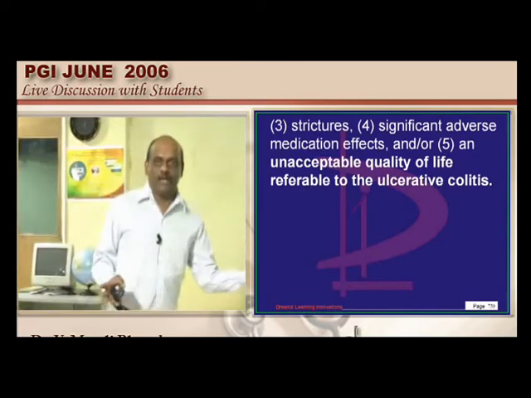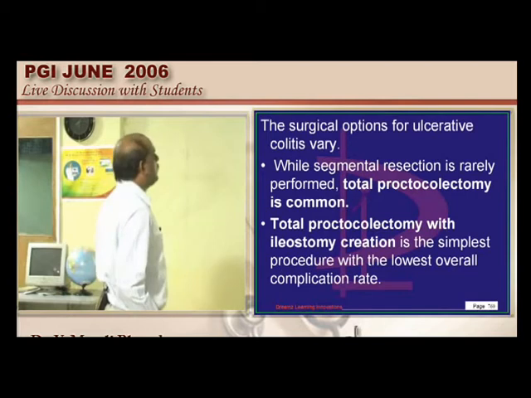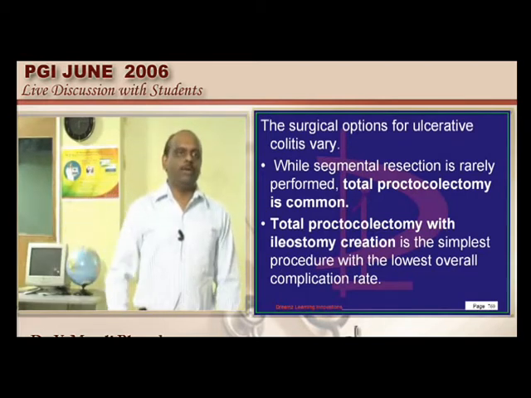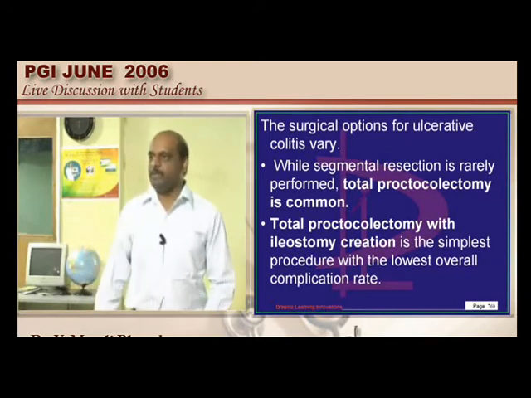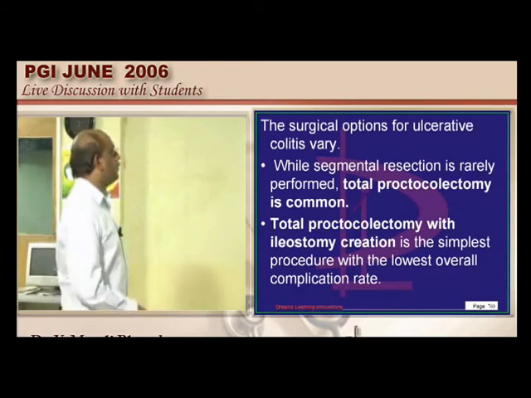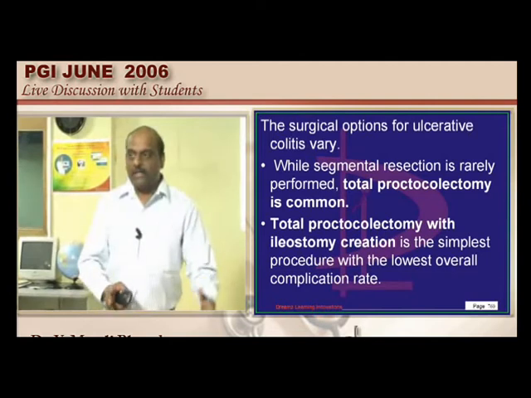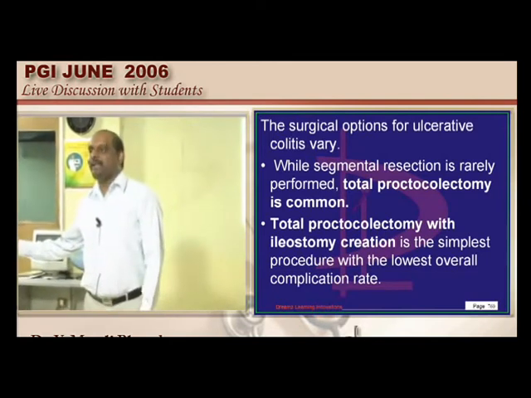Now what type of surgery do you want to do for this? Total proctocolectomy is considered to be the most important choice. What is the difference between proctocolectomy and colectomy, doctor? Colectomy means only the colon; procto means even the rectum is also being removed. So total proctocolectomy is a choice. Second, after doing total proctocolectomy, what is left over? Small intestine is left over and anus is left over on the other end.